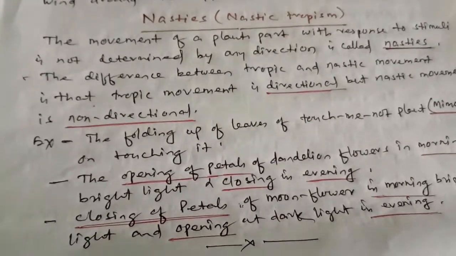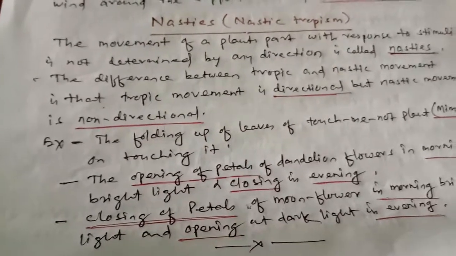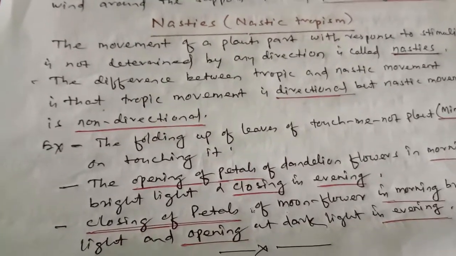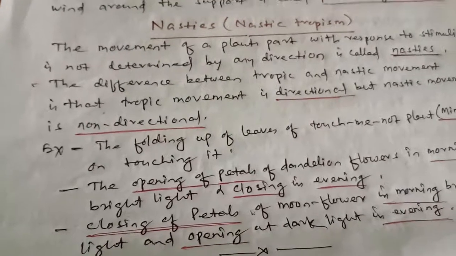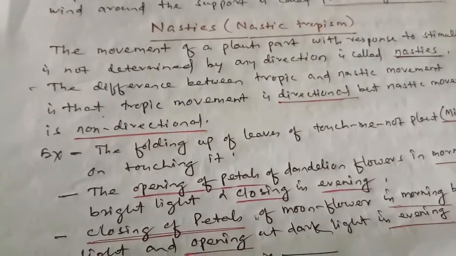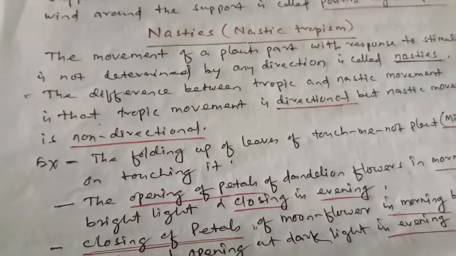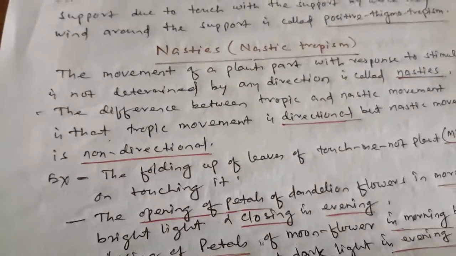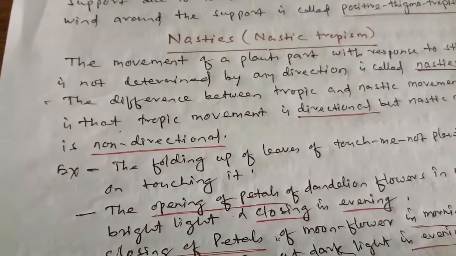In this way, plants show various types of movement due to the action of their hormones. So students, we have understood how plants coordinate their activities by the action of their hormones.